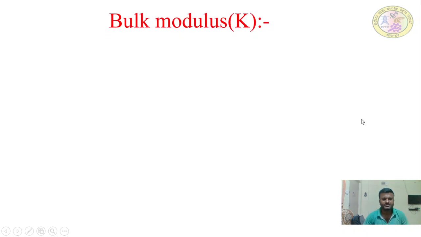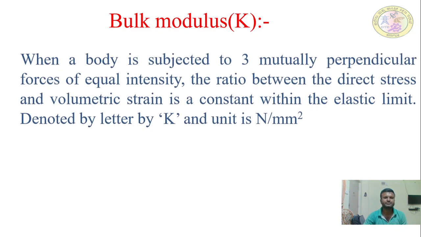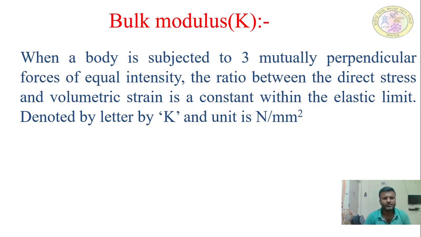Right. Next. One more modulus of elastic constants is called the bulk modulus. It is again directly related with change in volume, which is given by: when a body is subject to three mutually perpendicular forces of equal intensity, the ratio between the direct stress and volumetric strain is a constant within the elastic limit, and it is denoted by the letter K, and its unit is Newton per mm square.